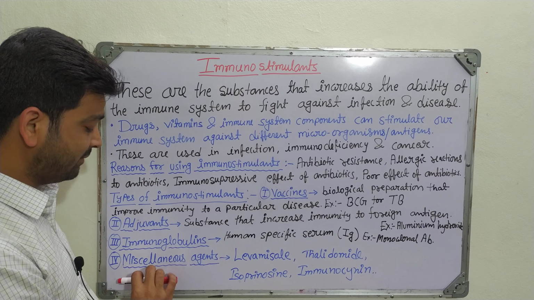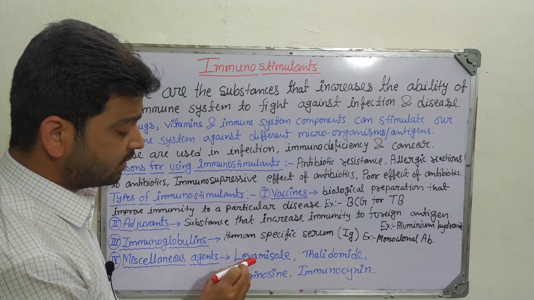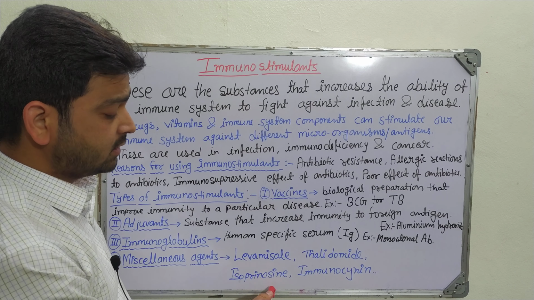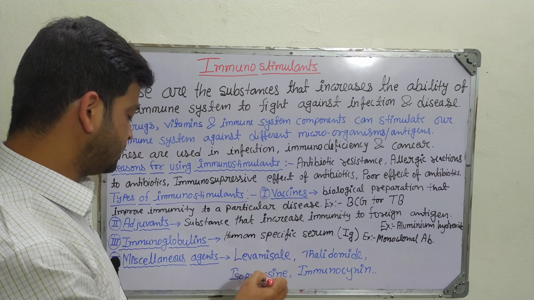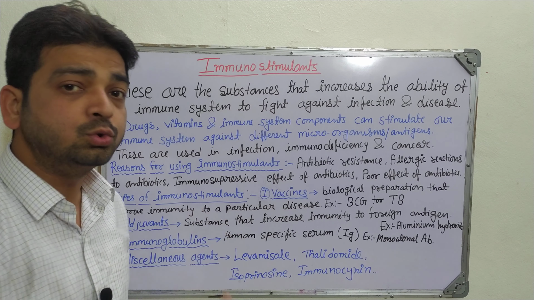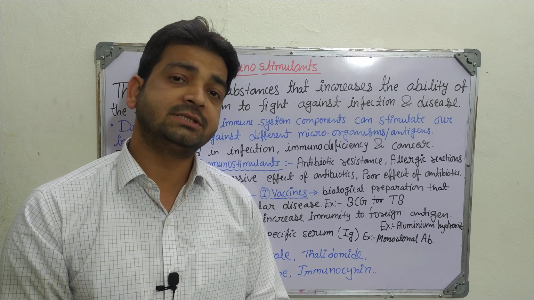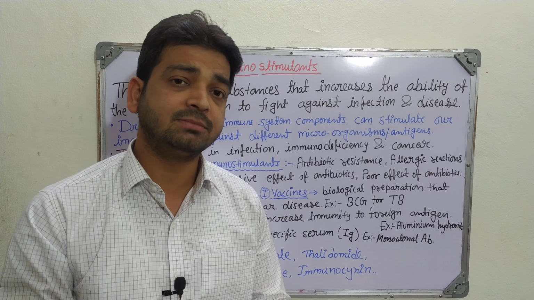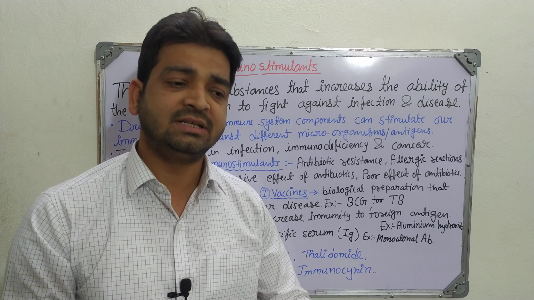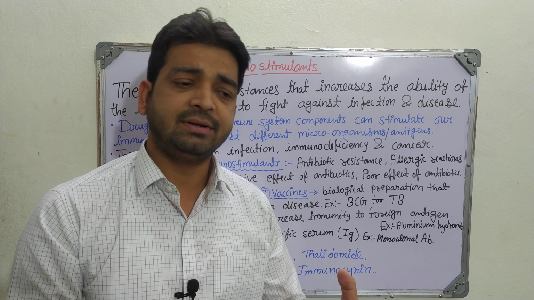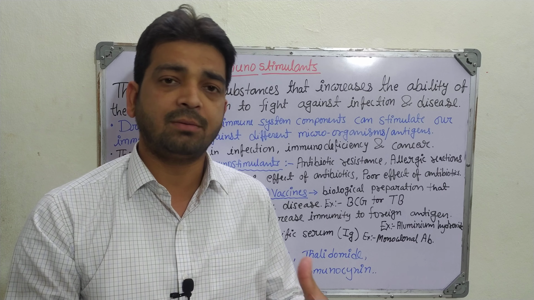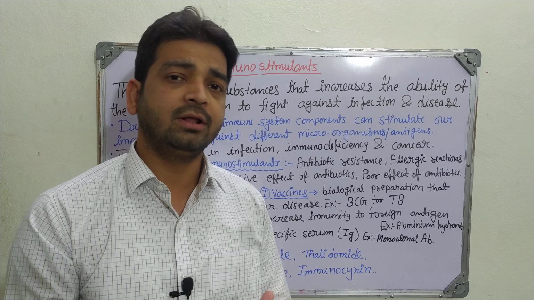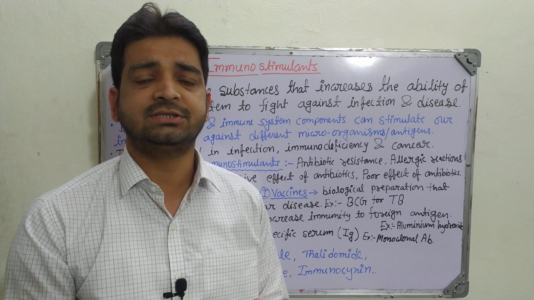Coming to the next one, miscellaneous agents. Here there are many things like levamisole, thalidomide, isoprenosine and immunocyanin. These drugs can also be used as immunostimulants to induce immunity in a particular patient or person who is immune compromised, fighting cancer, elderly, or fighting some kind of infection where certain things are not cooperating in the patient's body, like antibiotics failing or resistance having developed, and so many factors.